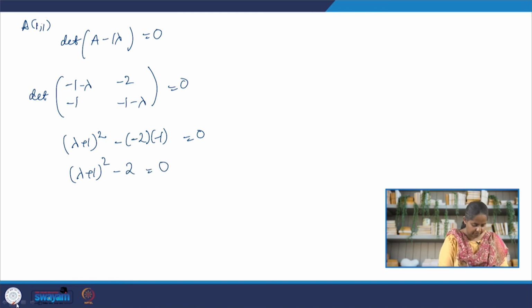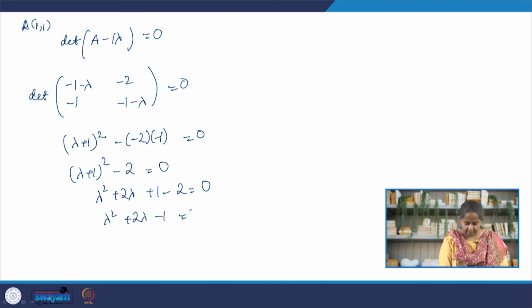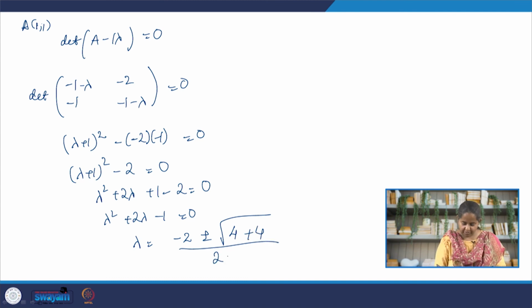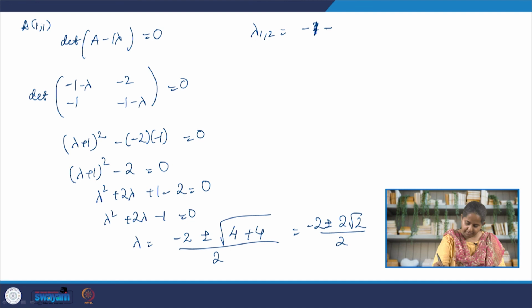From here we have lambda squared plus 2 lambda plus 1 minus 2 equal to 0, so lambda squared plus 2 lambda minus 1 equal to 0. So lambda is equal to (-2 plus or minus the square root of 4 plus 4) by 2. We are getting (-2 plus or minus 2 root 2) by 2. So lambda 1, lambda 2 is equal to -1 plus or minus root 2. So we have two eigenvalues.